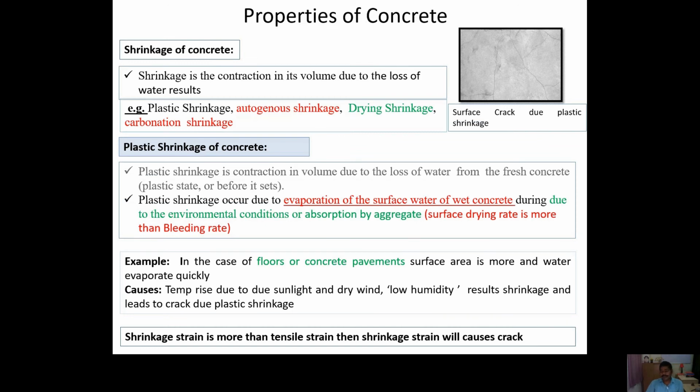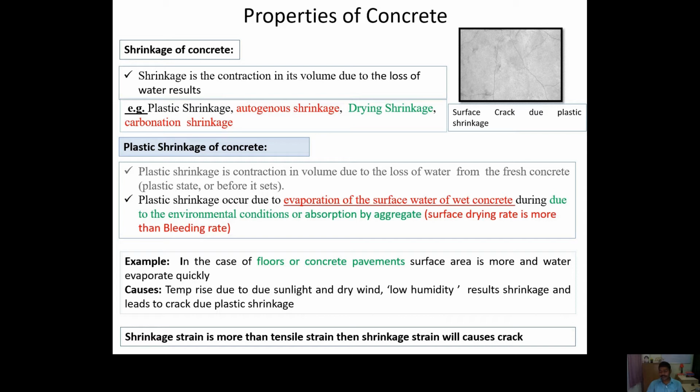Now there is another phenomenon that is called shrinkage. Shrinkage is basically a contraction in volume due to the loss of water. So one phenomenon we got is creep. Creep is basically deformation under constant load, and it is a long-term phenomenon. Shrinkage is short-term as well as long-term. We will discuss all the parts.